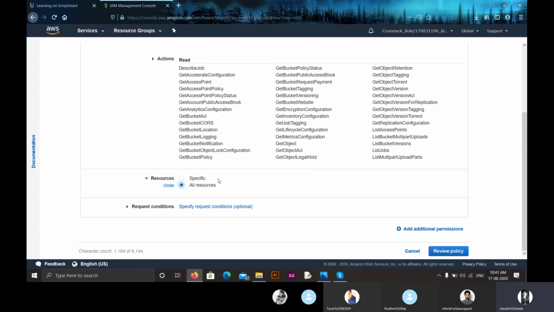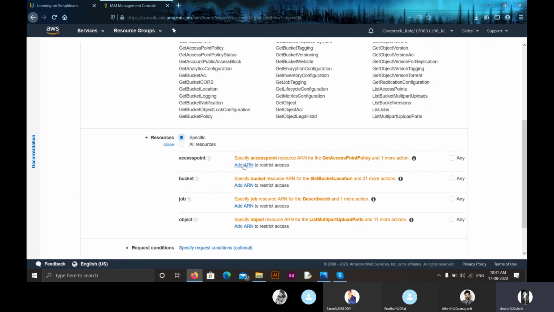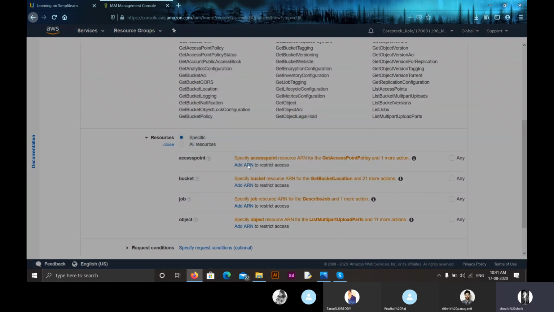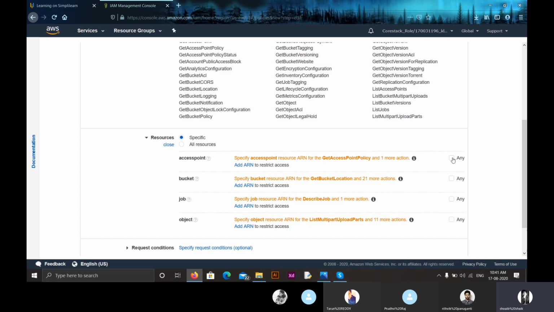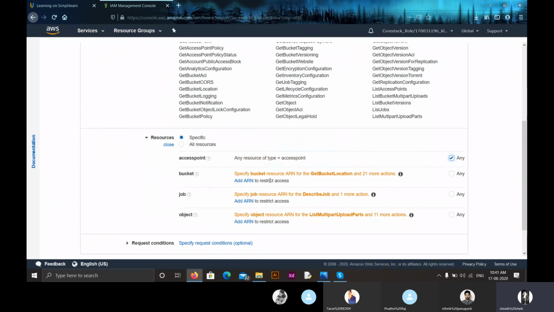Or we have created a bucket, right, that is BAM196. Let us give that access. Click on add ARN, region and access point. Moving on to access point, I'm selecting any access point I want, and bucket.